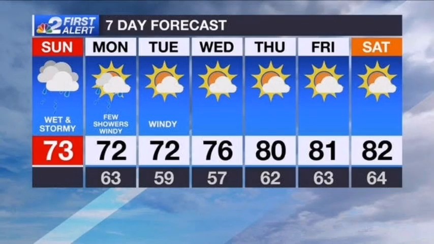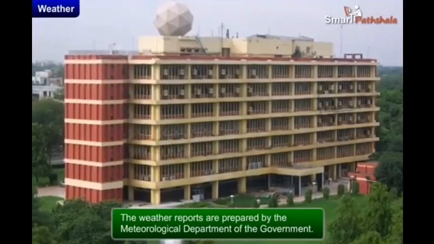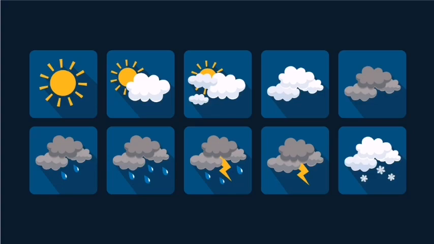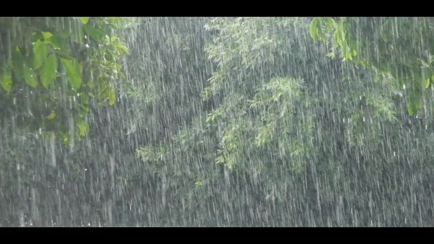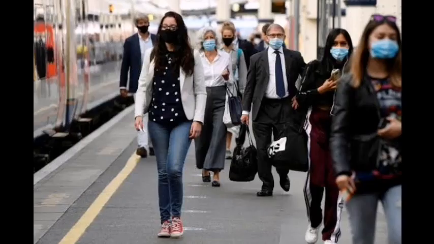There are daily weather reports on television, radio and in newspapers. The daily weather reports carry information about the temperature, humidity and rainfall during the past 24 hours. They also predict the weather of the day. The weather reports are prepared by the meteorological department of the government. This department collects data on temperature, wind, etc. and makes the weather predictions. Many of our daily activities are planned based on the weather predicted for that day.